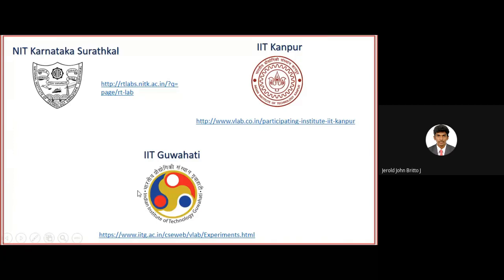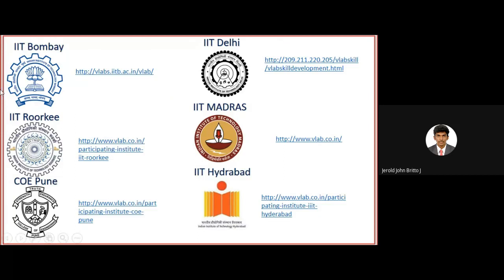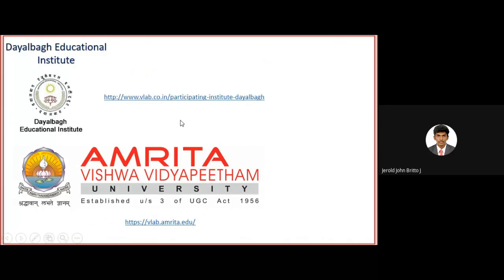And I have given some specific links. Previously I showed one common website where you can access all the experiments in a single place. Even if you cannot find an experiment on the common website, you can access the specific website. That is what I have given in this slide: IIT Bombay, IIT Roorkee, COE Pune, IIT Delhi, IIT Madras, IIT Hyderabad. Every institution has its own individual website, and you can access those websites.